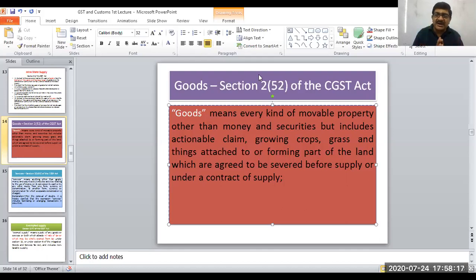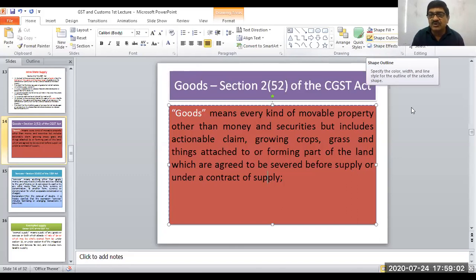Suppose you are based in Tamil Nadu and you happen to come to Mumbai to participate in some exhibition. For participation in the exhibition, you don't need registration. If you want to have any transaction in the exhibition, then you will have to have registration in Maharashtra as a casual taxable person. Registration given to casual taxable persons as well as non-resident taxable persons is valid for a maximum period of 90 days unless they apply for another 90 days. So the maximum is 90 plus 90. Generally, that validity is only 90 days.